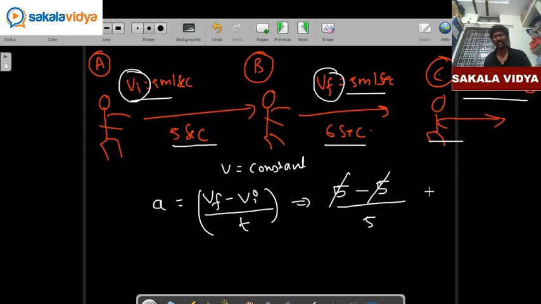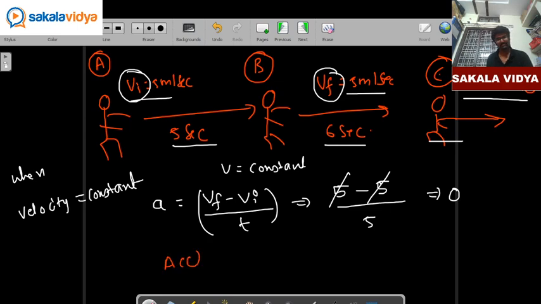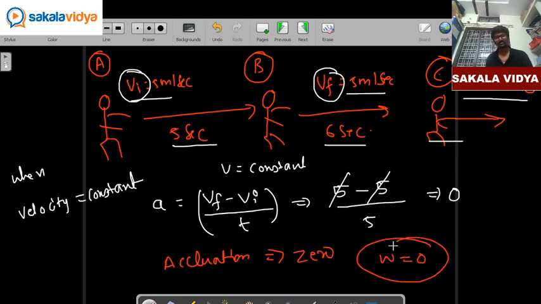So 5 gets cancelled. So acceleration is 0. So remember, when velocity is constant, our acceleration will be 0. So that is the reason why work done is 0.